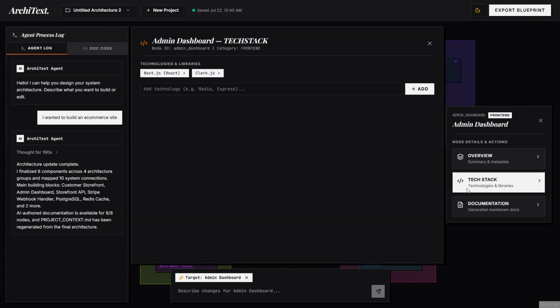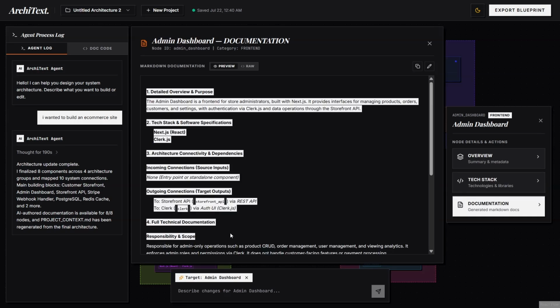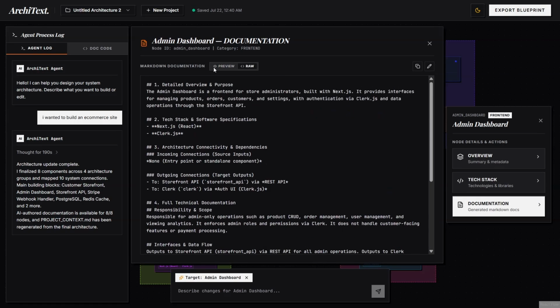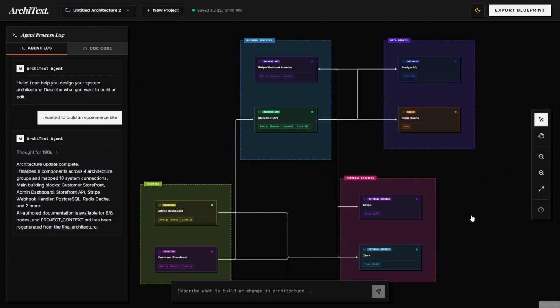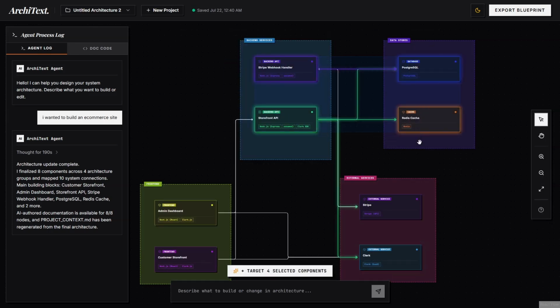As you can see, the AI has now completed the architecture generation process. Let's take a look at the architecture Markdown and the generated technology stack documentation. Here you can see the complete project Markdown generated by the AI. You can edit it, copy it, or use it directly as structured context for any AI coding agent. Let's open another node. Notice that selecting any node automatically attaches it to the AI context. You can attach a single node or multiple nodes, allowing the AI to focus only on the specific parts of the architecture you want to modify.